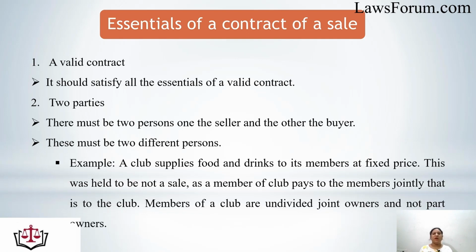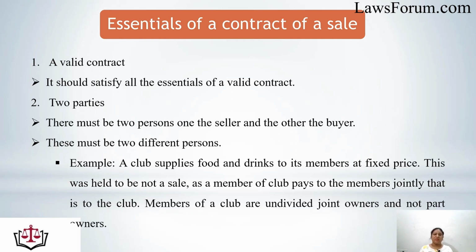As we know, there are a few provisions under Section 10 of the Indian Contract Act 1872 regarding the validity of a contract. All those essentials must be present even in a contract of sale. If any of them is absent, it would lead the contract to be void or voidable. That means if any contract includes all the essentials of a valid contract under Section 10, it would be called a valid contract under the contract of sale too.